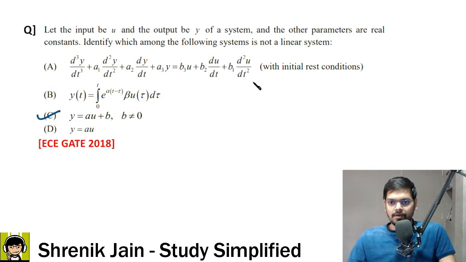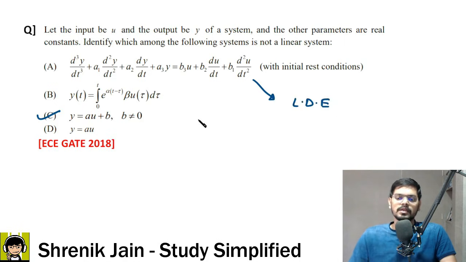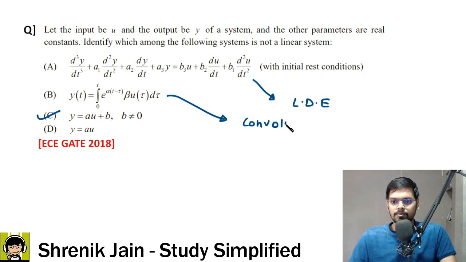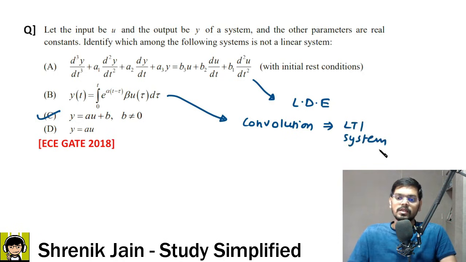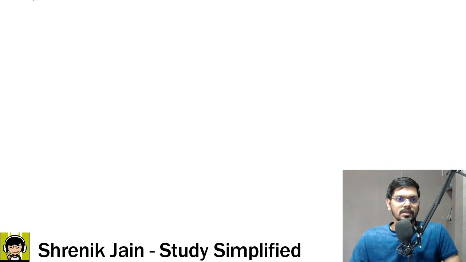Now why? Option A, it is a linear differential equation, so linear system. This is nothing but the convolution concept. Convolution always says that it happens in an LTI system, so linear also and time invariant also. Then, let us focus on option C.